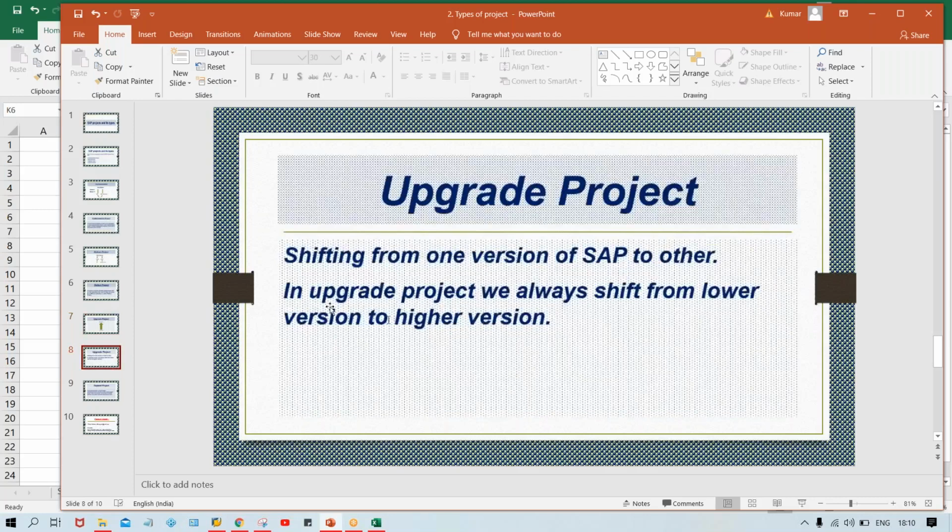In an upgrade project, we always shift from a lower version to a higher version. Take the example of your smartphone. We are using multiple apps: Facebook, YouTube, WhatsApp, Hike Messenger. Every 15, 20 or 30 days, you receive notifications to update your app.